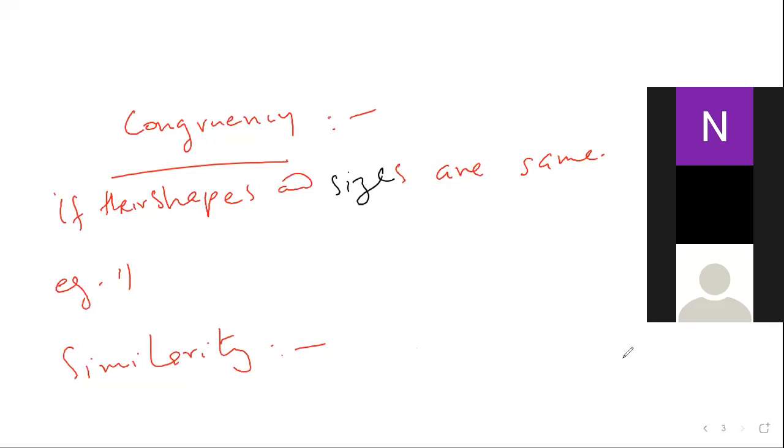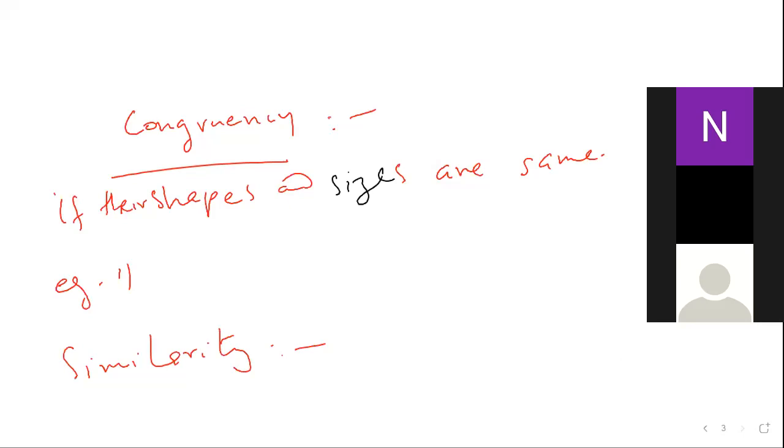Anybody please clarify it? If the figure is same, the shape is... Not clear, not clear. More clear I need because similarity is a chapter. Janna? All congruent figures. Okay, okay.